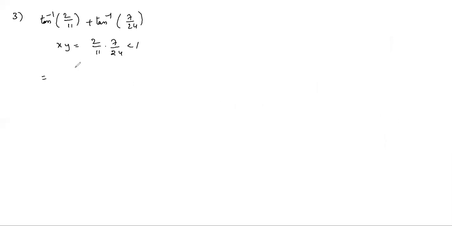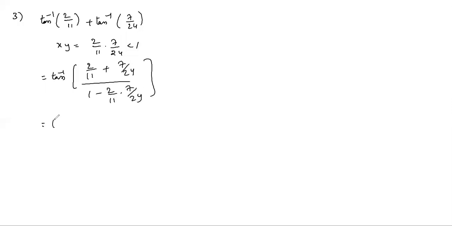Next, the third one. Here, tan inverse 2 by 11 plus tan inverse 7 by 24. Tan inverse x plus tan inverse y. First we have to check the xy value: 2 by 11 into 7 by 24 is less than 1. So directly we get tan inverse of x plus y by 1 minus xy.